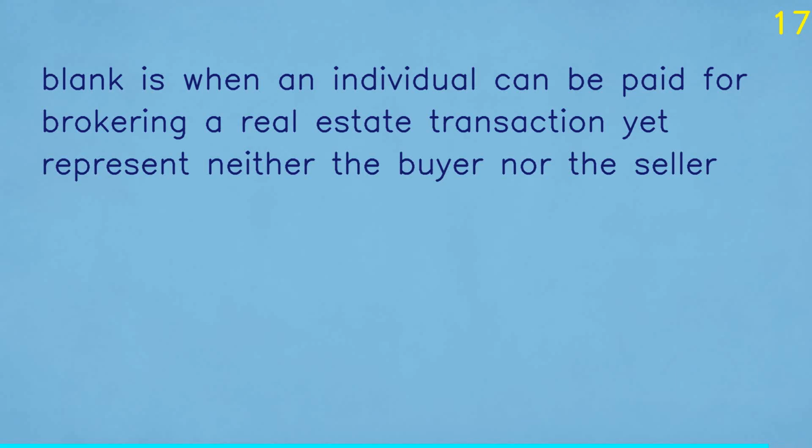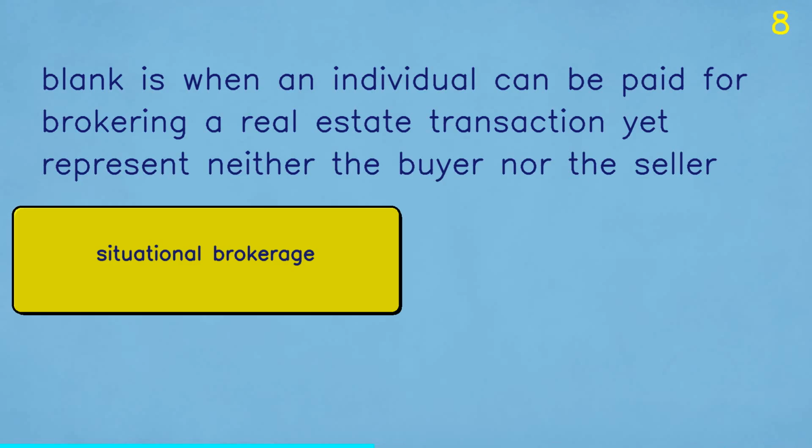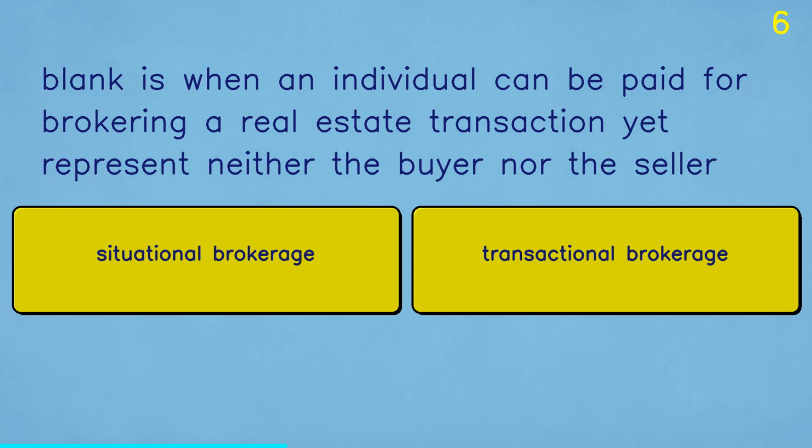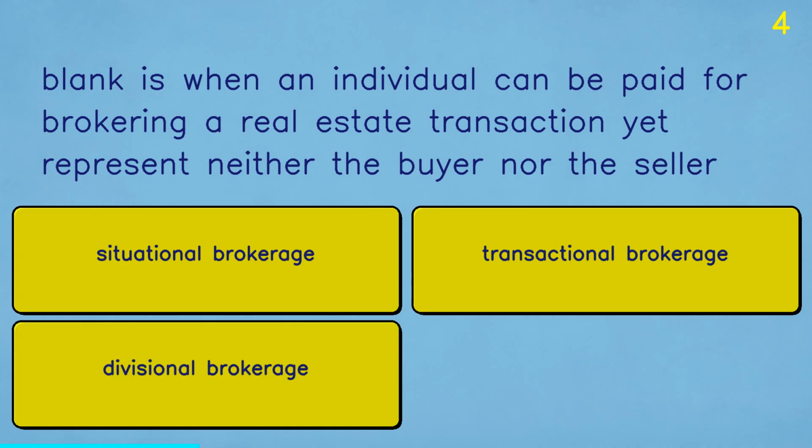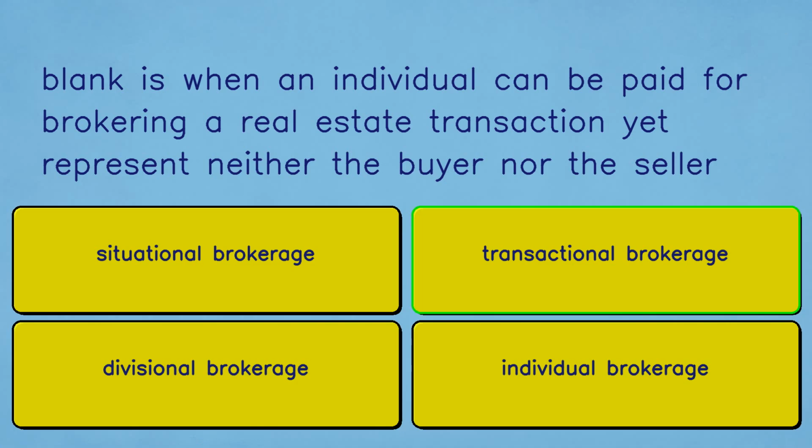Question 3. Blank is when an individual can be paid for brokering a real estate transaction yet represent neither the buyer nor the seller. A. Situational brokerage. B. Transactional brokerage. C. Divisional brokerage. D. Individual brokerage. The correct answer is transactional brokerage.